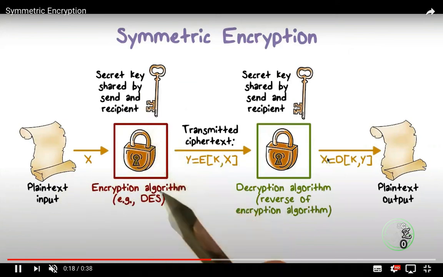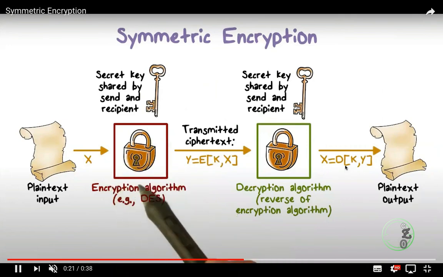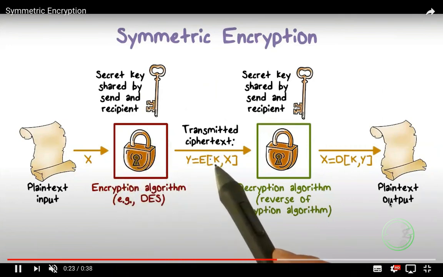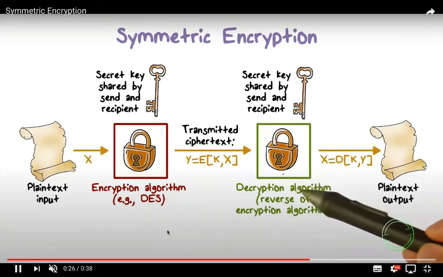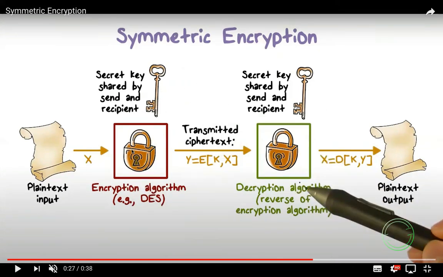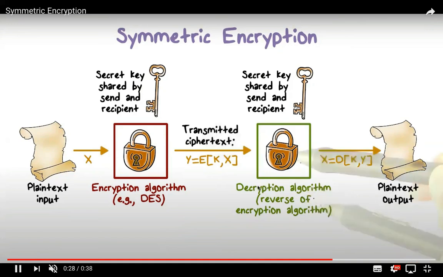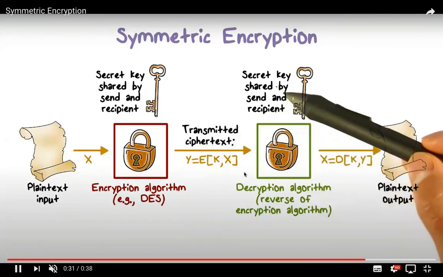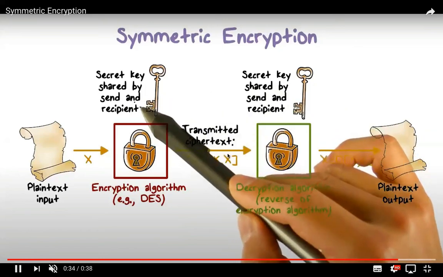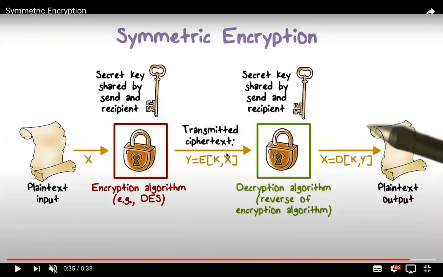The message is different here. This is the ciphertext and this is the plain text, the plain text output. So the plain text input uses the key. The same key is used here to encrypt the message, the ciphertext is transmitted, and at the receiving end, using the same secret key, it decrypts the message and gets the plain text output. So guys, you understood the process of symmetric encryption. The same key is used here to encrypt and decrypt the message.